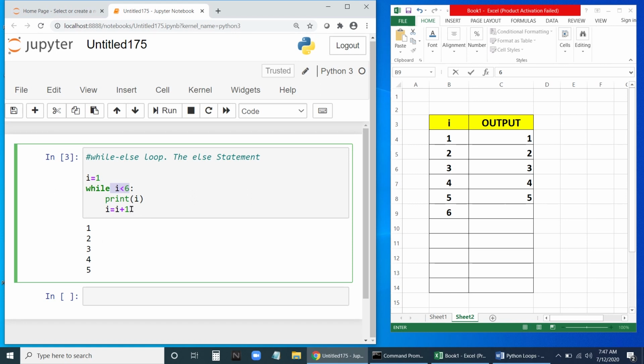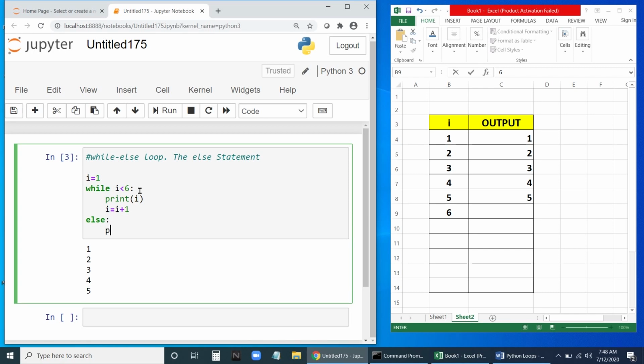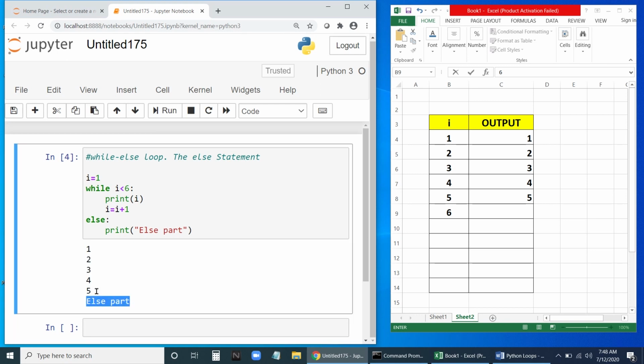Fine. So then what is this else here? Let me write another statement here. Else. Let us write the else statement. Print else part from while loop. Just let us write the else part. Okay, so let us run this one now. Let us run, and you can see 1, 2, 3, 4, 5 and the else part. So it's going to execute the loop as well as the else part also.